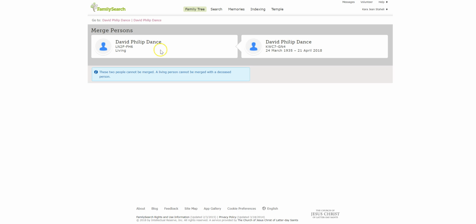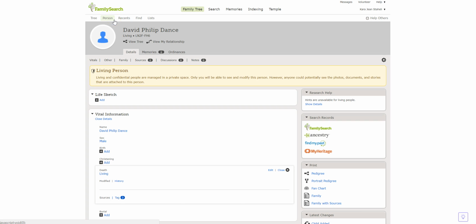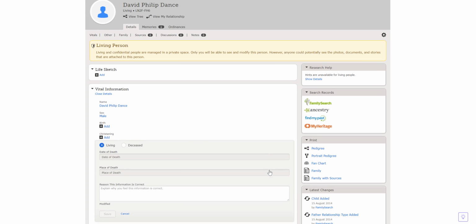But this is telling us that you can't merge a living person with a deceased person. So because we can't merge a living with a deceased person, we'll go back to this living record by clicking this hyperlink, and we'll edit this information here to mark them as deceased.